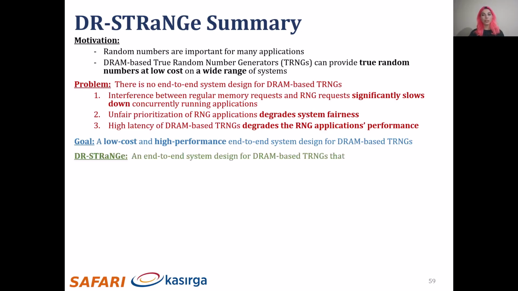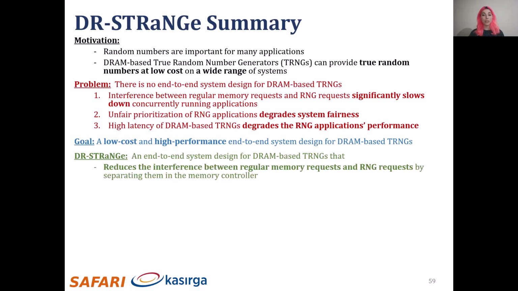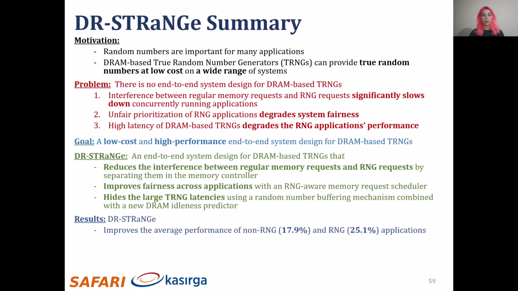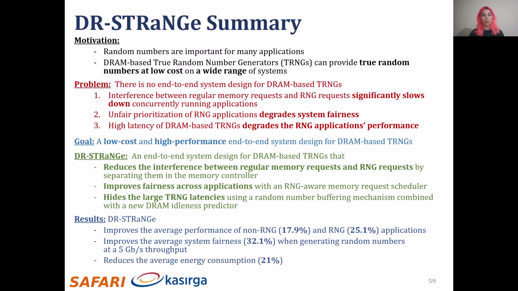We propose DR-STRaNGe, an end-to-end system design for DRAM-based TRNGs that reduces the RNG interference, improves fairness, and hides the large TRNG latencies. Based on our evaluations, we show that DR-STRaNGe improves the average performance of non-RNG and RNG applications by 17.9% and 25% respectively. It improves average system fairness by 32% when generating random numbers at a 5 gigabits per second throughput, and it reduces the average energy consumption by 21%.